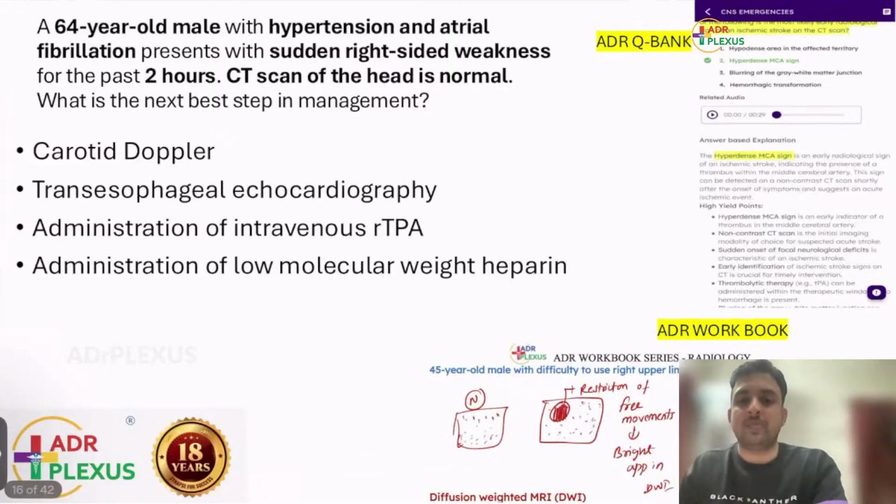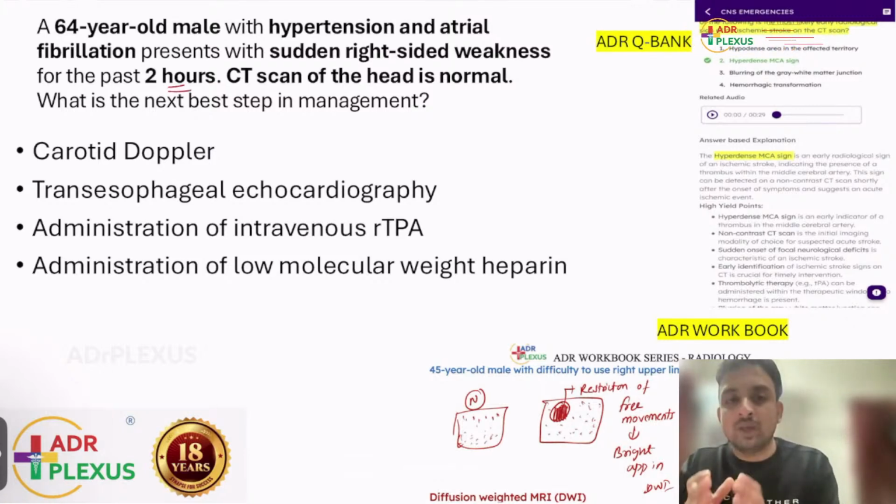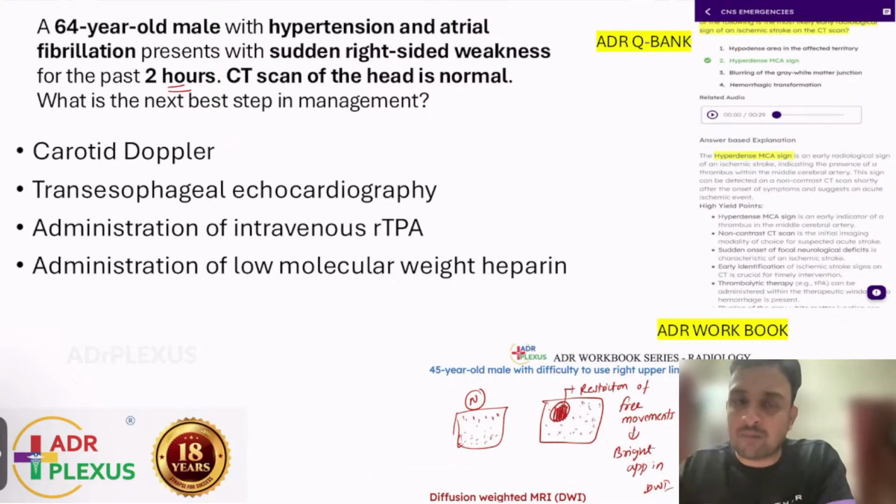This is another question. A patient with atrial fibrillation presents to you with a sudden onset of one-sided weakness. You took a CT brain, but the CT brain is normal because the time period is only 2 hours. In the first 2 hours, you know that CT will be normal in these patients. So what is the next step? Clinically, the patient has atrial fibrillation, so he is prone to embolism. You know this is a case of infarct or CVA. So what do you have to do?